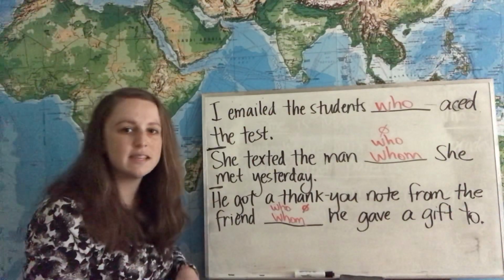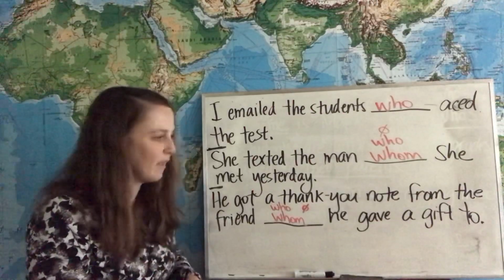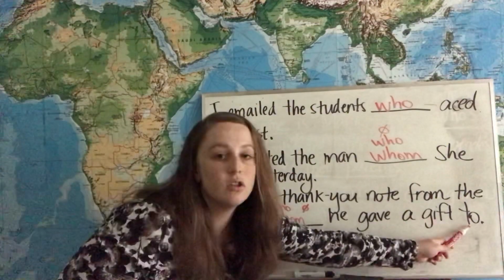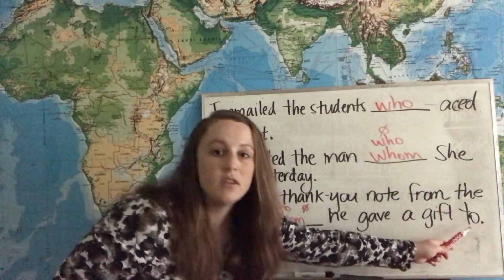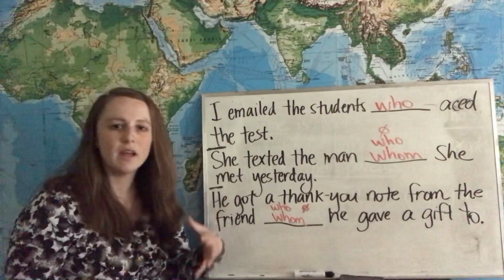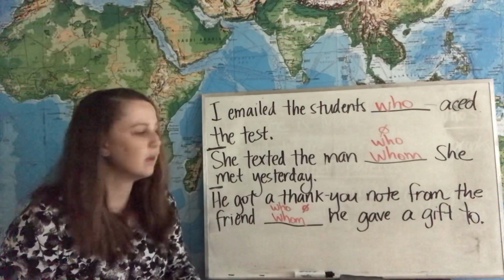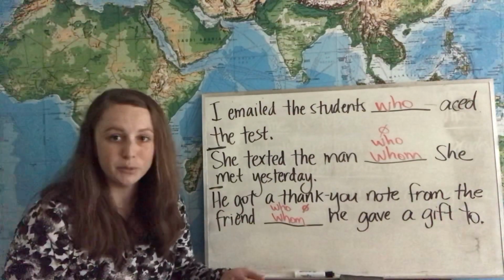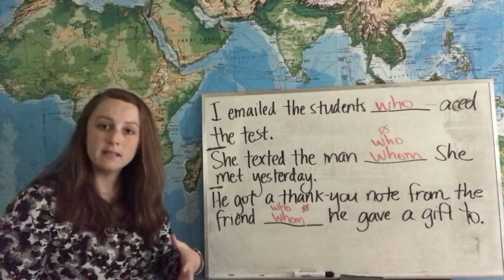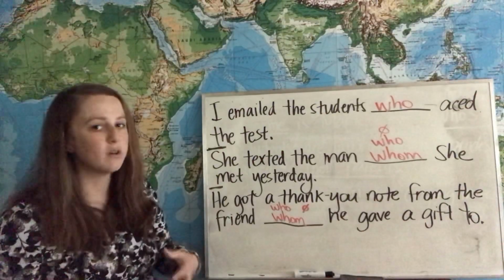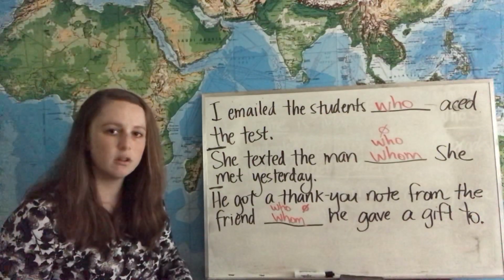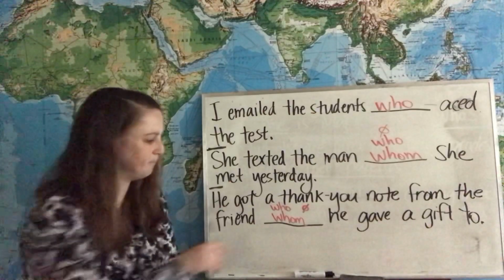Now the place that this gets a little bit tricky is with this preposition to. There's an old grammar rule and writing rule that we say in English we don't want to end a sentence with a preposition, like to. So if you want to follow this rule, or if it's important to your teacher for you to follow this rule, I'll show you how to fix it.